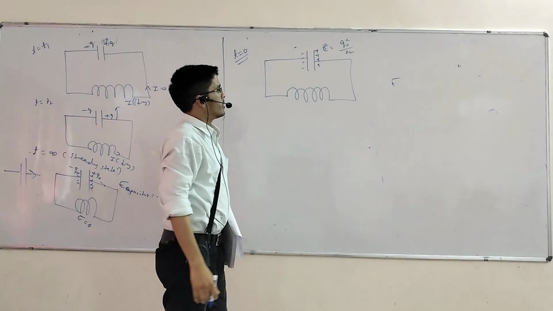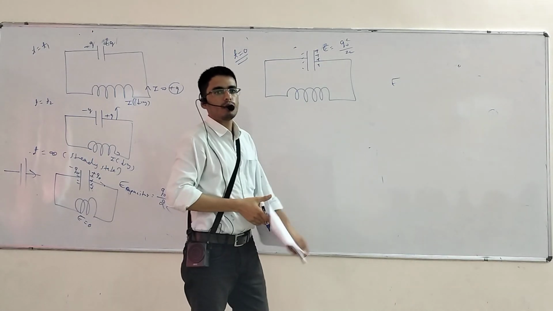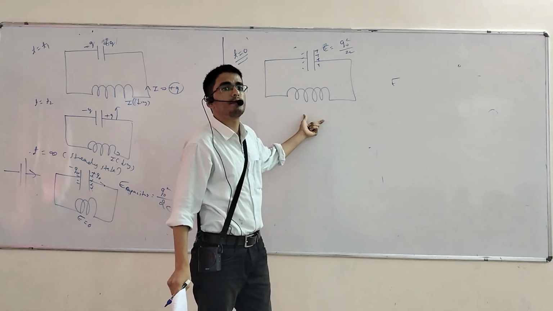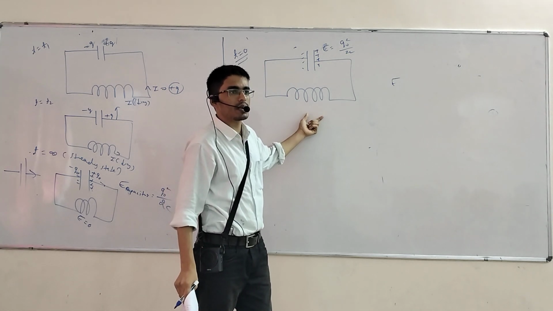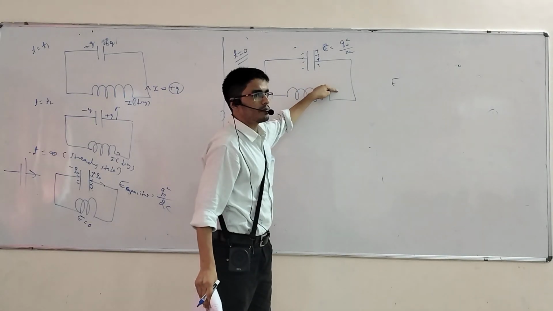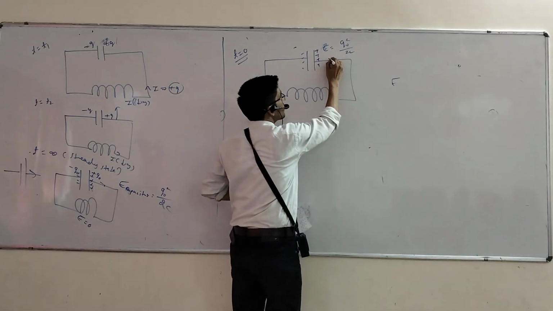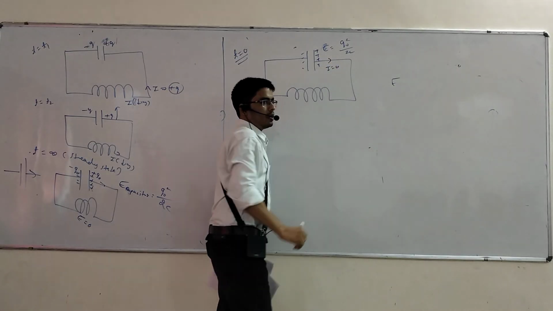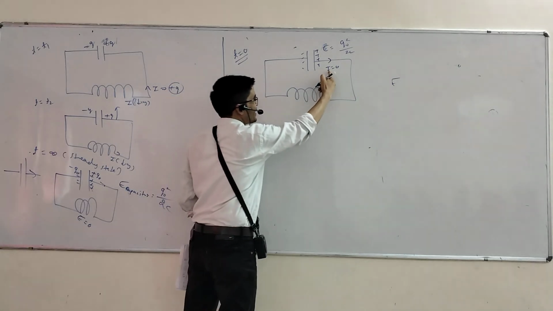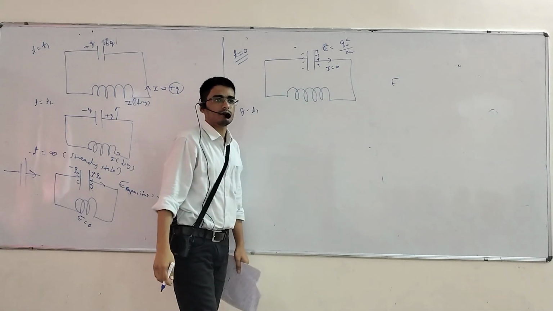Tell me, initially at t equal to 0, the inductor behaves like an open circuit. So at t equal to 0, current will be 0, correct? I value is 0. After t equals to suppose t1, is the current increasing or decreasing? Increasing.